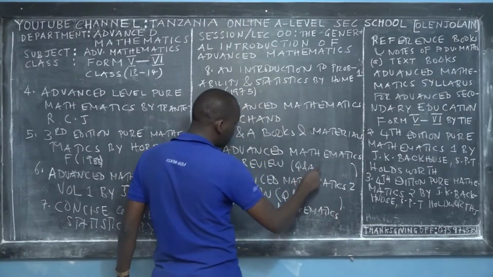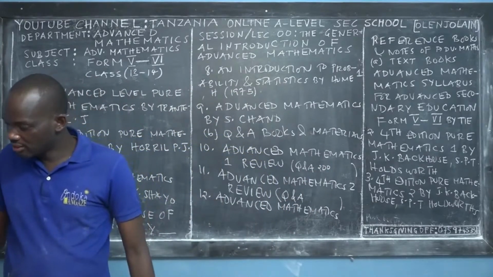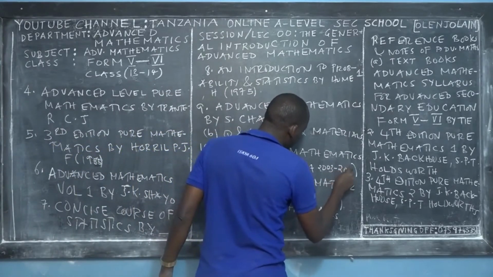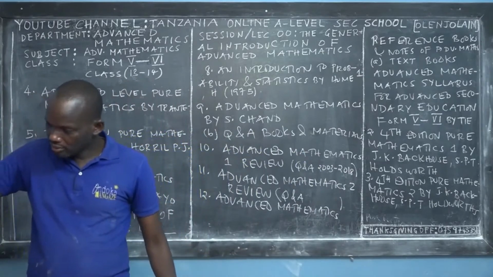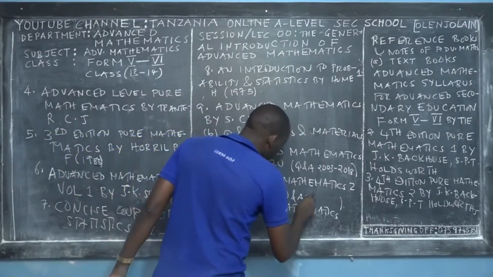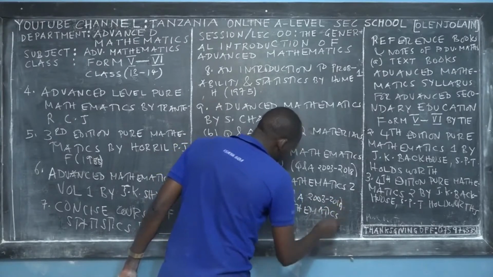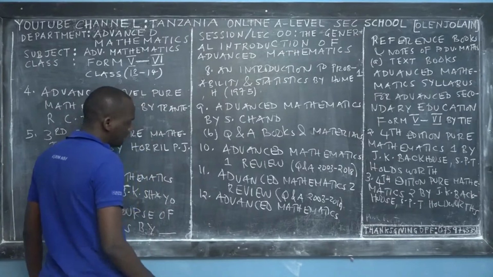It means questions and answers from 2003 to 2018. That's Mathematics 2, and even Mathematics 1 is the same, from 2003 to 2018. Okay, Advanced Mathematics past papers.